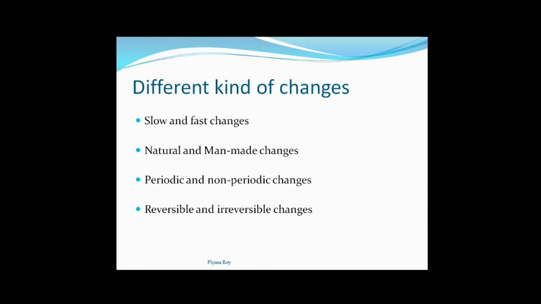These changes take a lot of time, and so these are called slow changes. Whereas fast changes are those changes which will not take much time to occur, like burning a piece of paper or bursting a firecracker. So these changes can be called fast changes because they don't take much time.